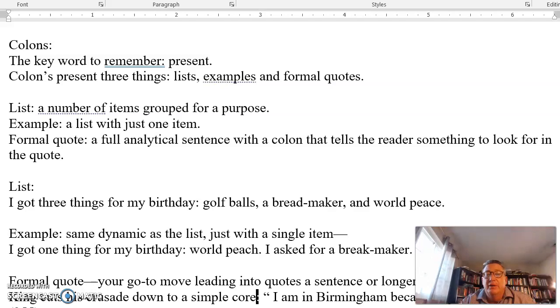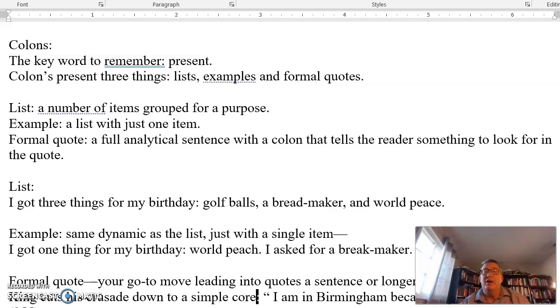Colons present. A colon presents. Right here, right now, here it is. That's what your tone of voice is saying whenever you use a colon. So if it's presenting three things, a list, example, and formal quote, your relationship with the thing or things you're presenting with the colon is a dramatic one.